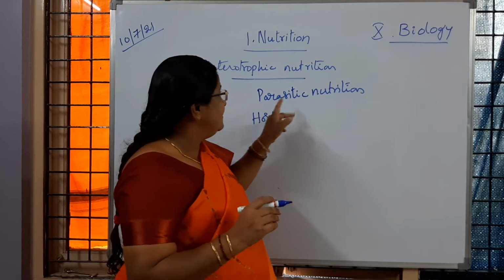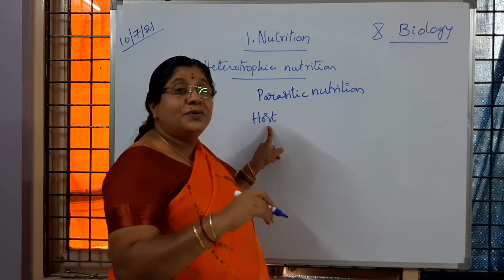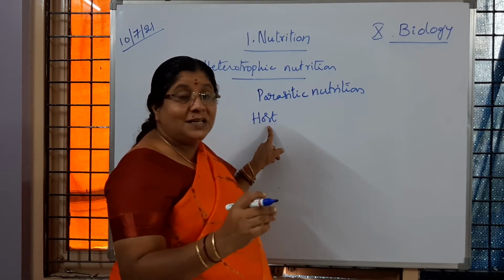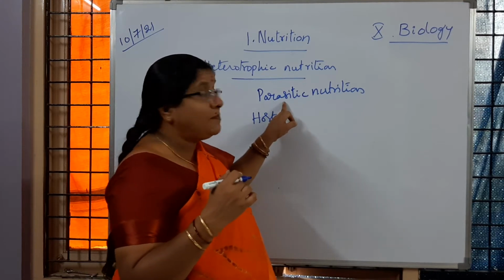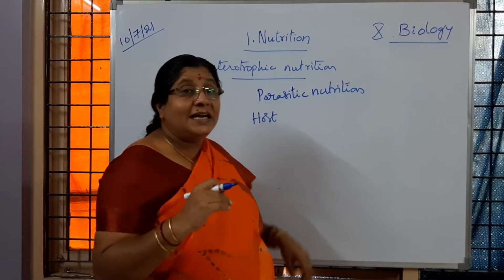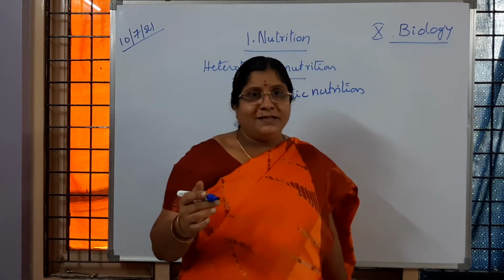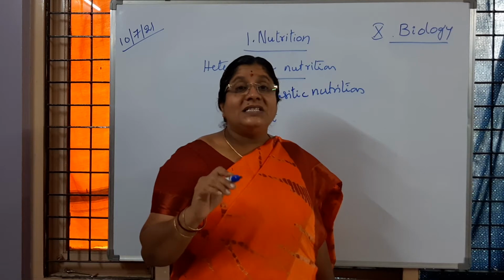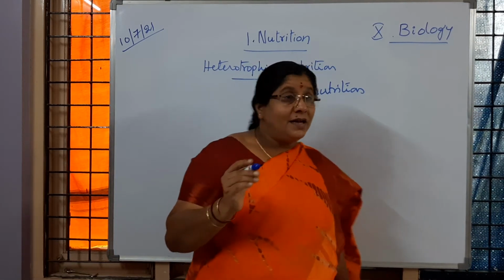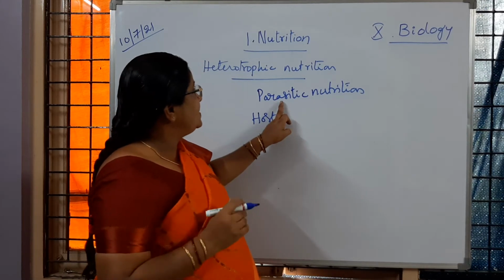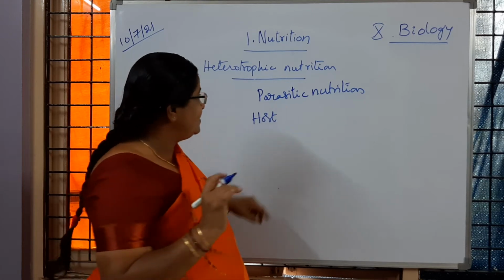So the parasite is living in the host, and the food prepared by the host, which is readily available, becomes nourishment for the parasite. That's why the parasite is not killing the host organism, but sometimes it is causing severe harm to the host organism. Is it clear to children? So that type of nutrition is called parasitic nutrition. I hope you understood.